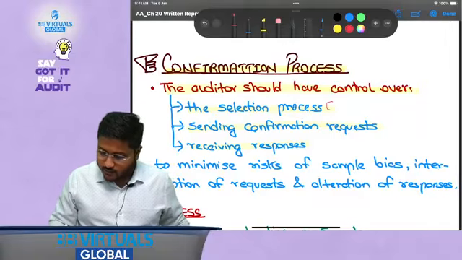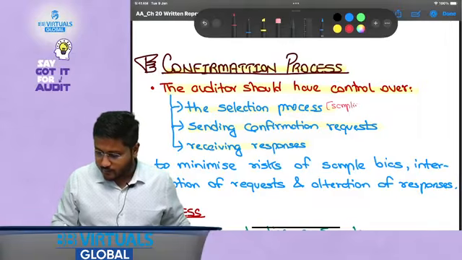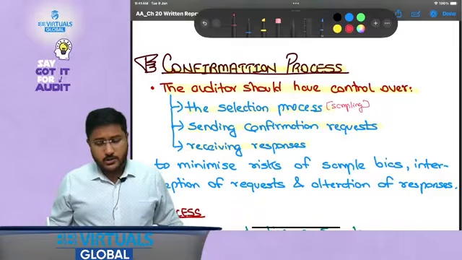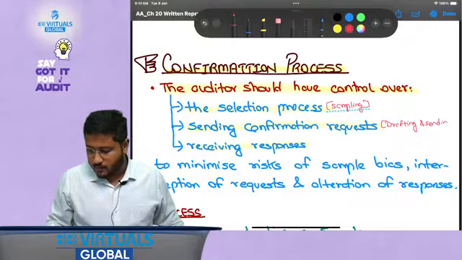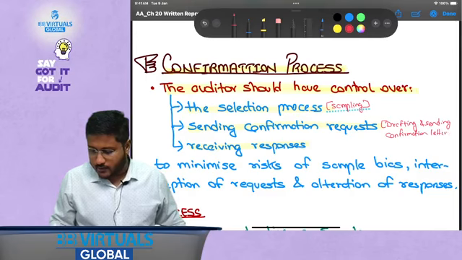When I say selection, this is sampling. When I say sending confirmation request, this is drafting and sending confirmation letters.